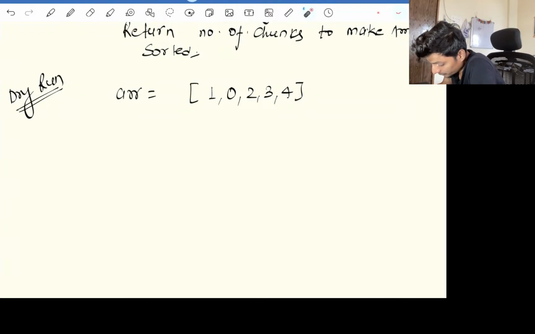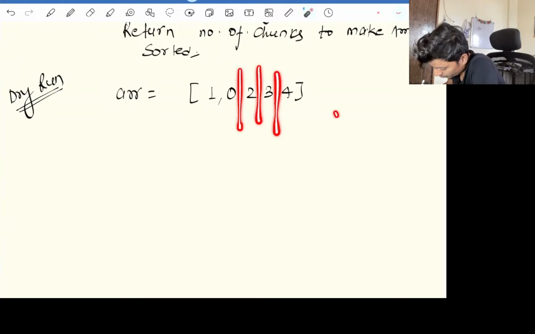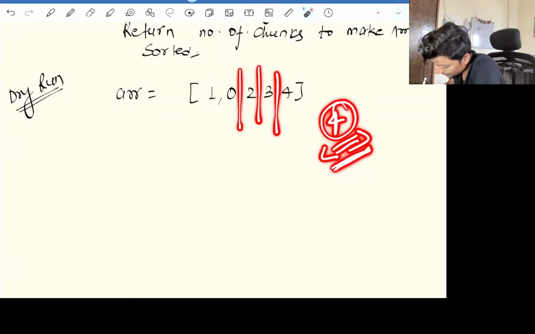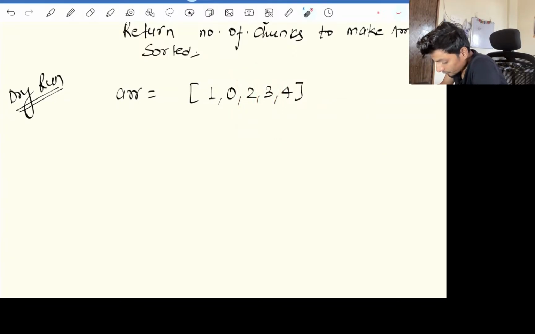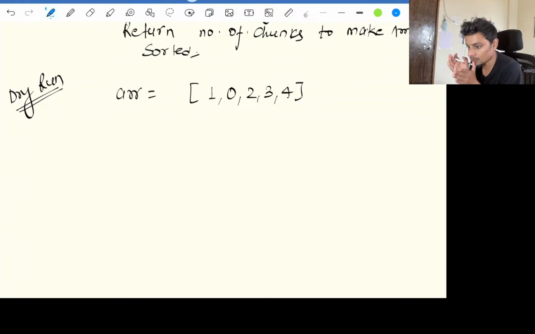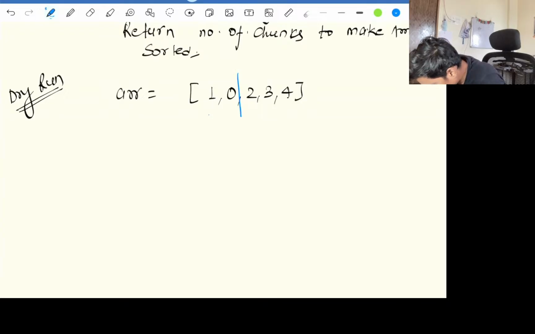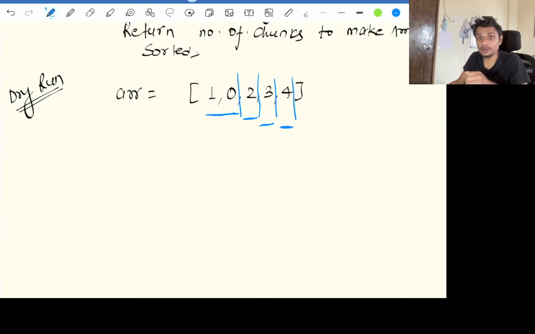The maximum number of chunks we can make over here is 4. Okay, how are we saying that? So basically we need to draw an imaginary line. For one chunk we need to draw one imaginary line, and if we sort those intervals, the array itself will be sorted. But we need to return the maximum.